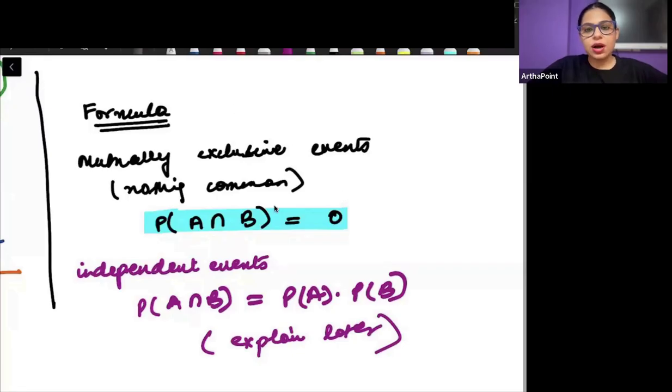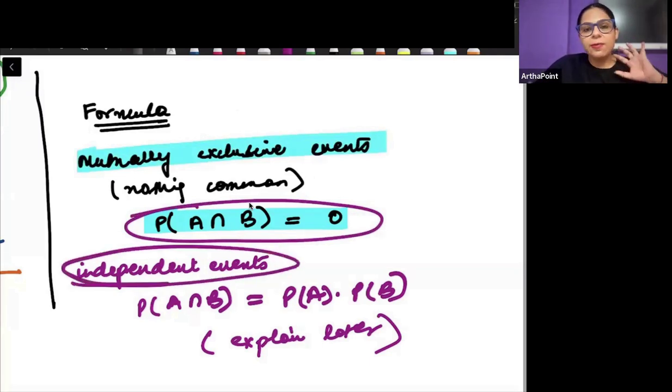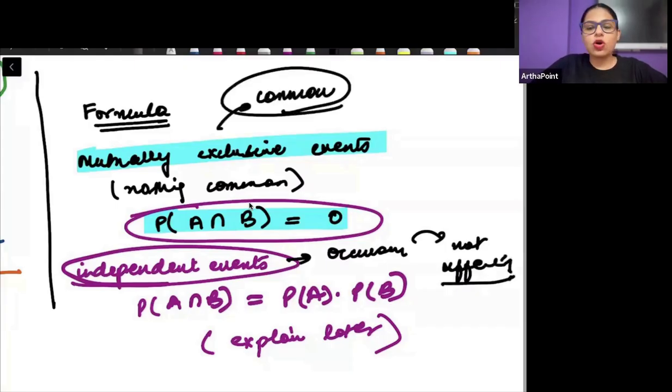So mutually exclusive events means that they have nothing in common. उनमें कुछ common नहीं है, right? But independent events means when one is occurring, other is not getting affected. If I am going for a movie, I am not affected by your choices of movie. वो independent है. My decision is not affected by yours. एक event के होने से दूसरे को फर्क नहीं पड़ता. But mutually exclusive means that two events don't have anything in common. Two things are different from each other.